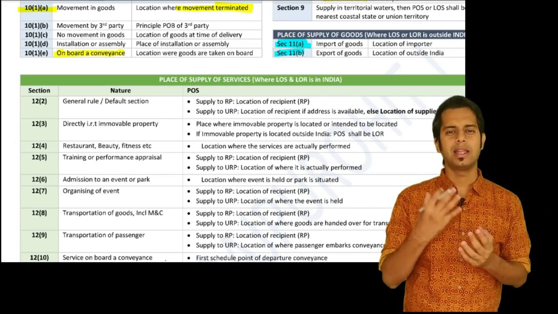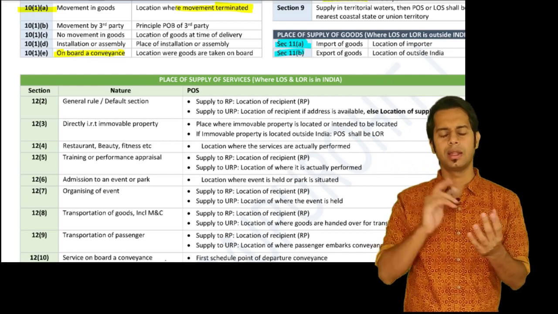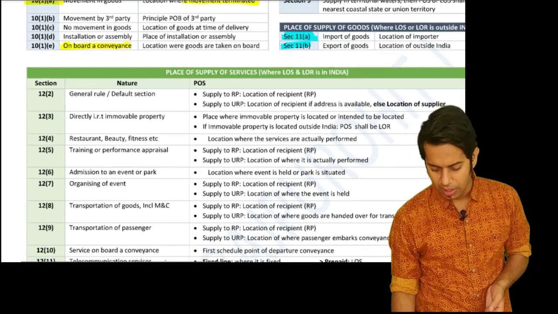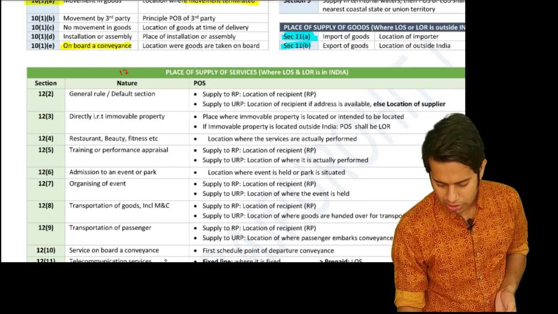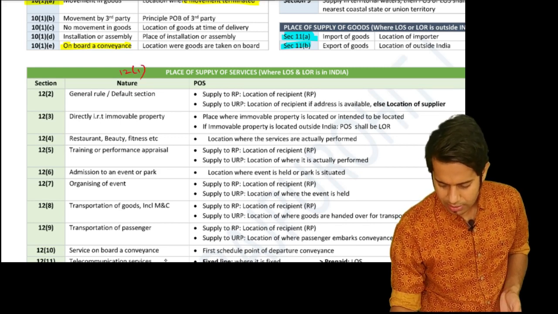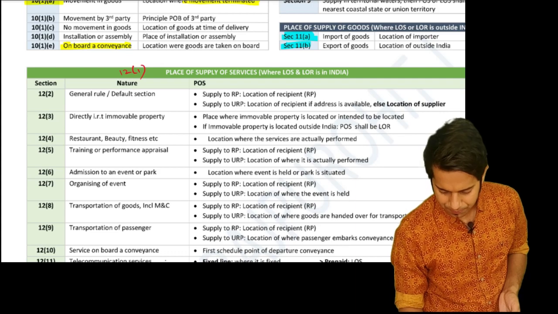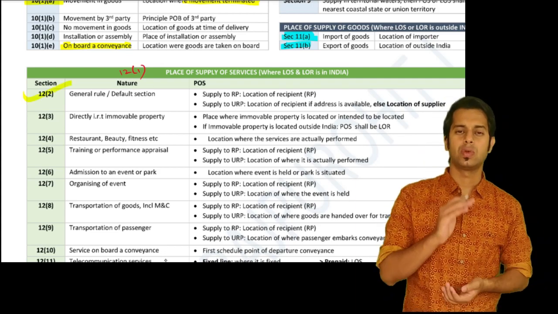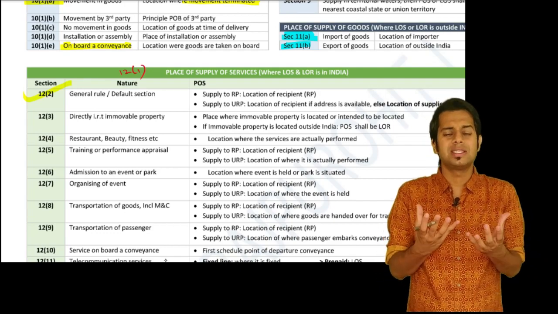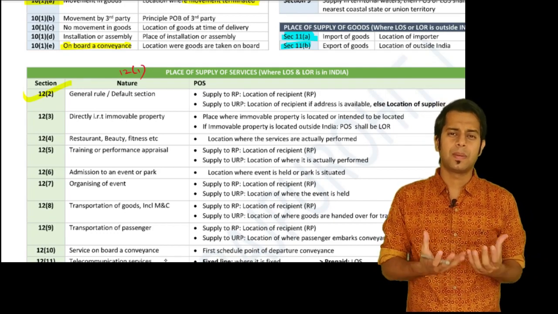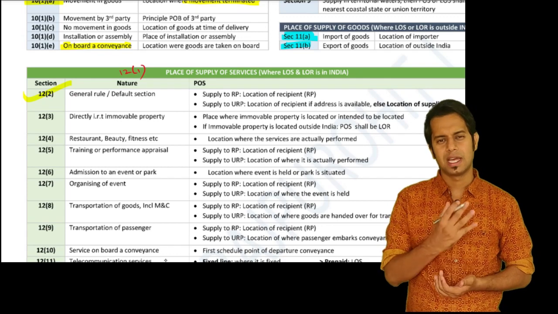If any one of them, either the supplier or the recipient, is outside India. Okay, sir. Now, section 12 subsection 1 told about that particular point which I just now told you. Section 12 subsection 2 talks about the general rule or default section. What is the general rule? What is the place of supply in case of services generally?